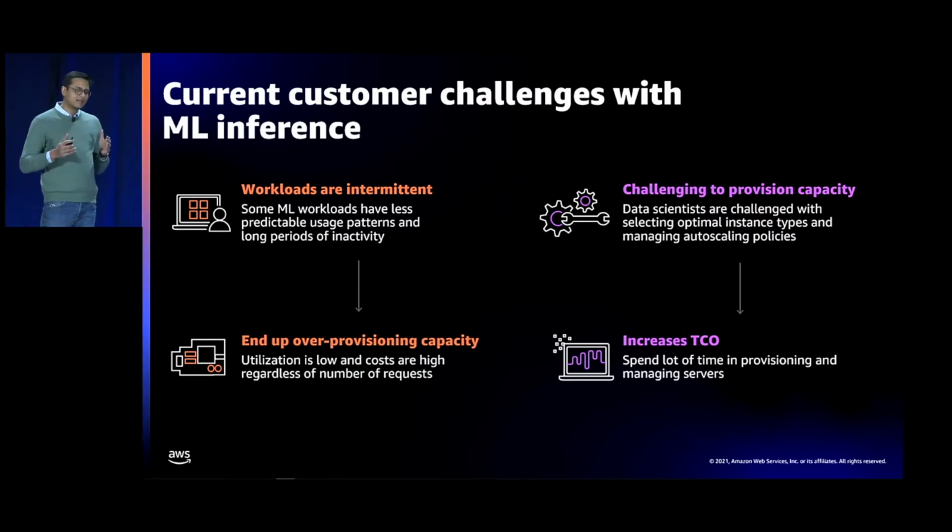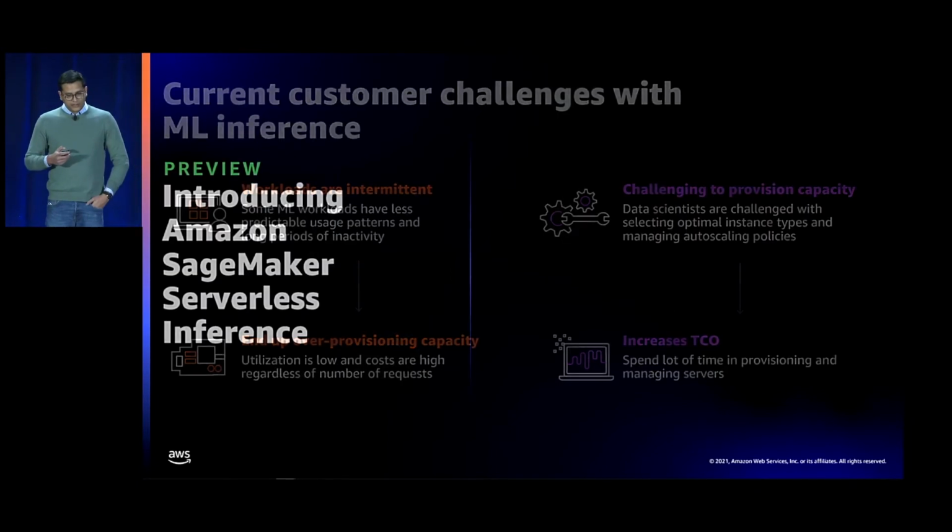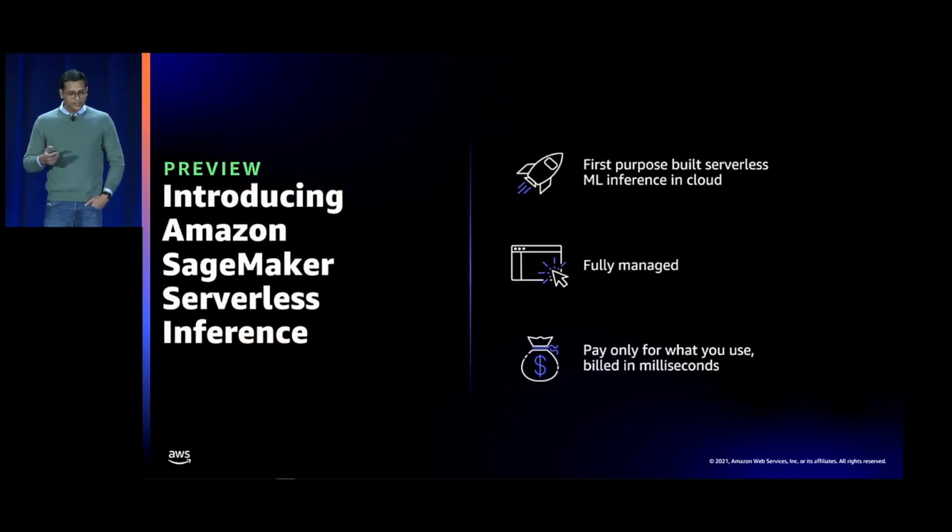So these are the 2 main challenges that customers have brought up to us, and that's the reason we are really excited to introduce to you Amazon SageMaker Serverless Inference. This is the first purpose-built serverless ML inference in the cloud. It's a fully managed service, so you get the benefit of a managed service like the other inference options that you have with SageMaker. Third, and this is also very important, you only pay for what you use. So you don't pay for any of the idle time. That significantly reduces your cost structure, and you can save money, which you can invest in other projects.